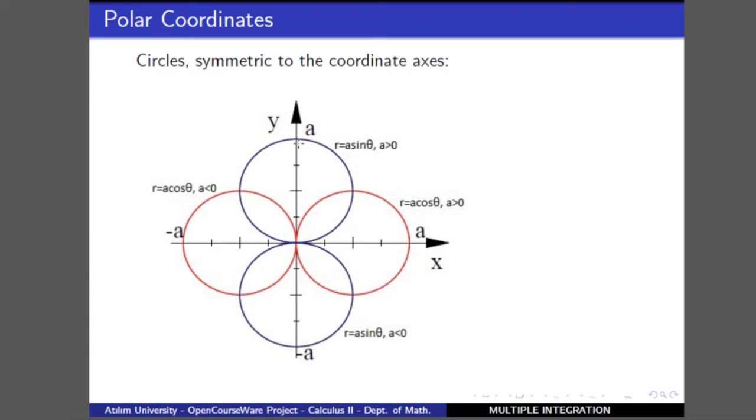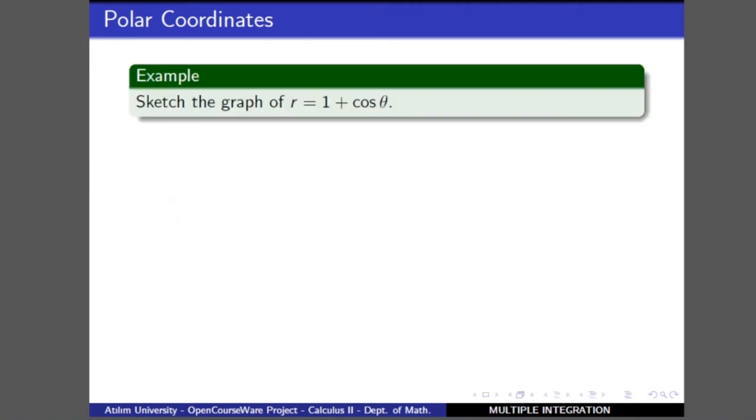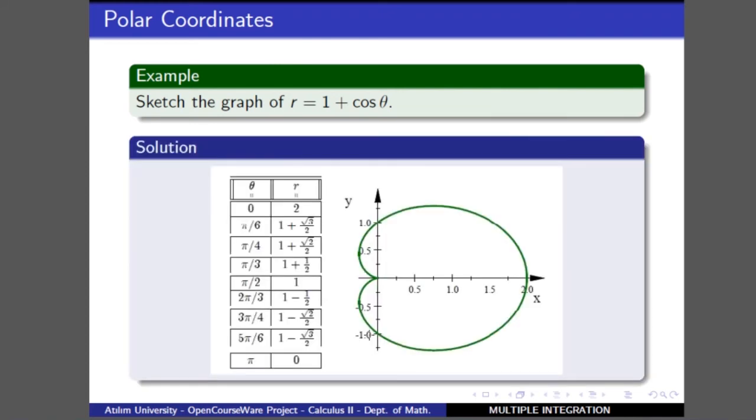In this system we can sketch some curves more easily. One of the examples is the graph of the curve r equal to 1 plus cosine theta. To sketch this curve, we first give values to theta, which are the well-known angles that we learned earlier, and we evaluate the corresponding values of r.